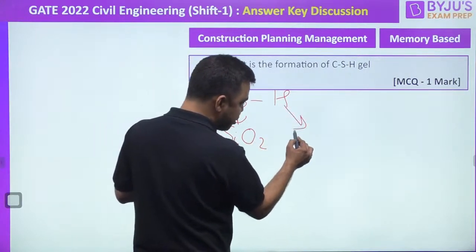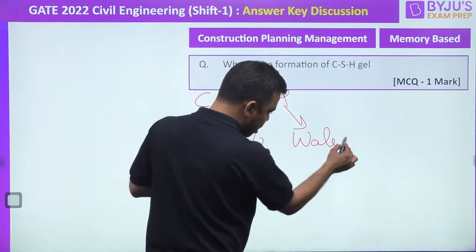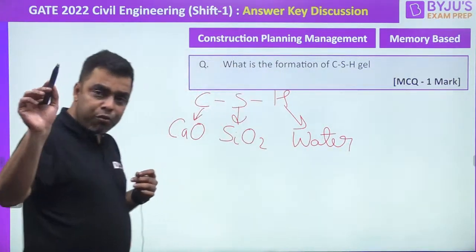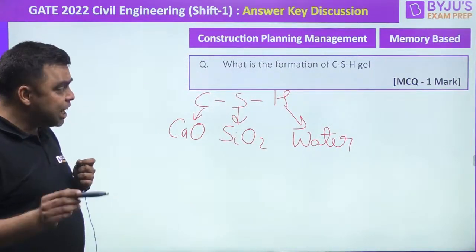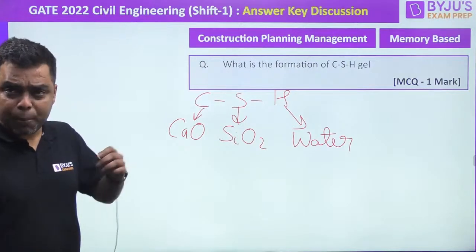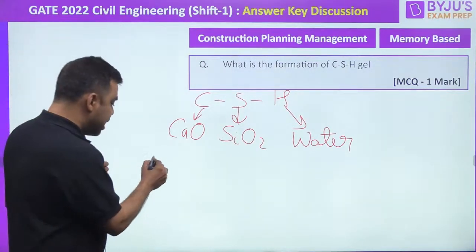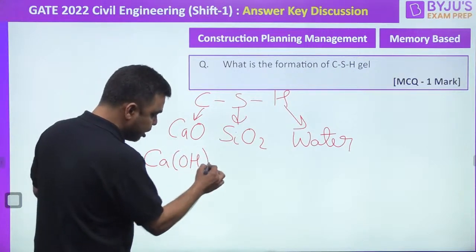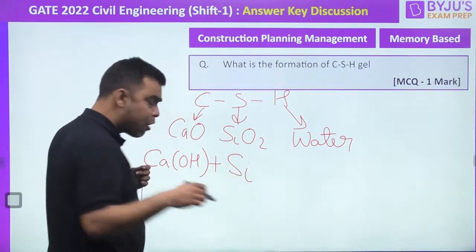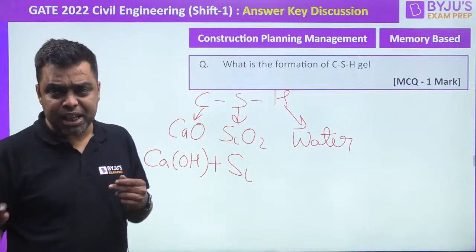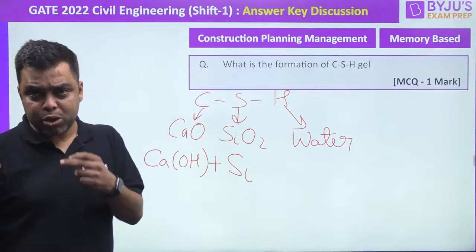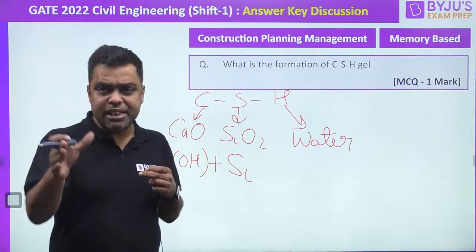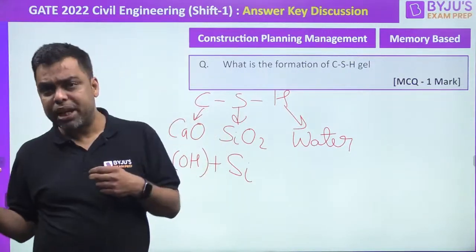H stands for water, that is H2O. Now for the formation of CSH gel, when pozzolana is used, we would have calcium hydroxide plus silica from pozzolana. Pozzolana is a material which has alumina and silica. Now silica will be coming from there.